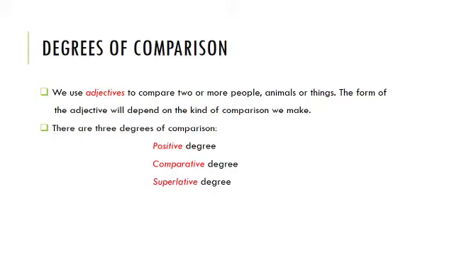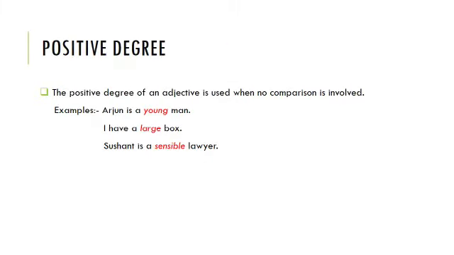Now there are three degrees of comparison: positive degree, comparative degree, and superlative degree. Positive degree. The positive degree of an adjective is used when no comparison is involved. Now in positive degree of comparison, there can be two cases. One, we just talk about one person and describe how the person, animal, place or thing is. In the second case, we do mention two people, animals, places or things, but we describe them as equals. Still, there is no comparison involved there.